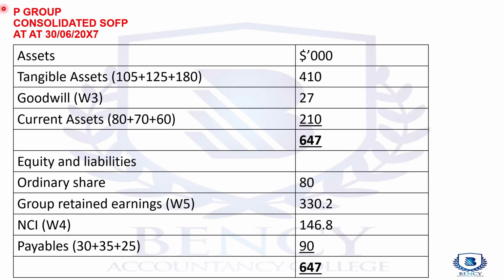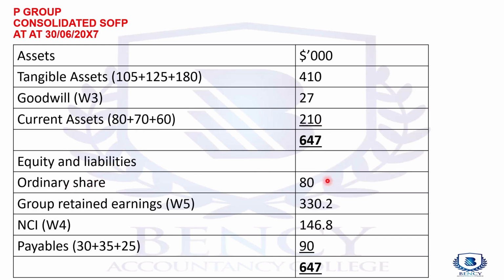So you have the P group consolidated statement of financial position as at 30th June 2007. We have assets. We have non-current assets. We add 140, 410. You have goodwill from working 3, 27, then current assets per the question 210. You have equity and liabilities.